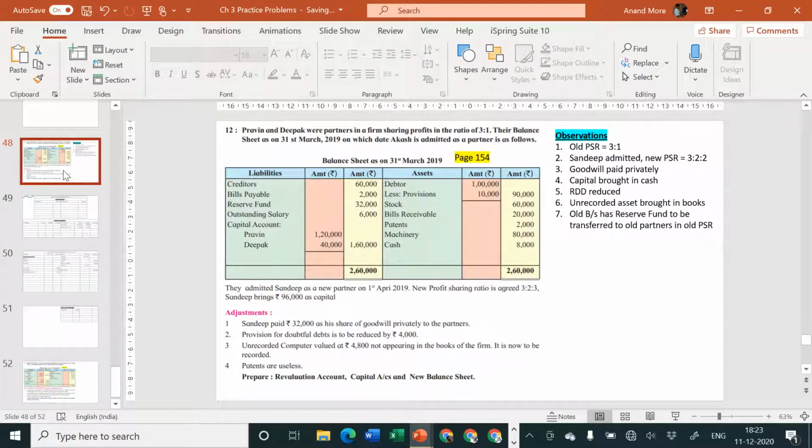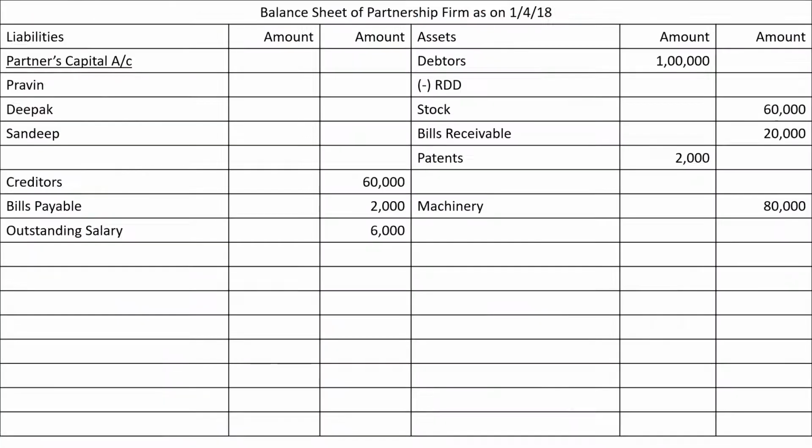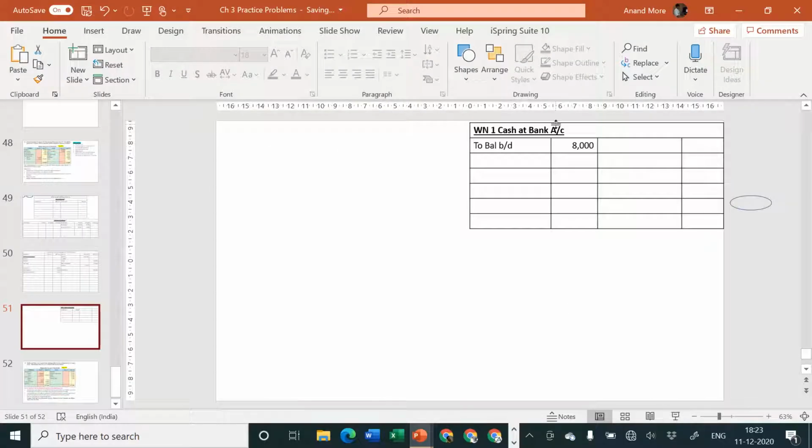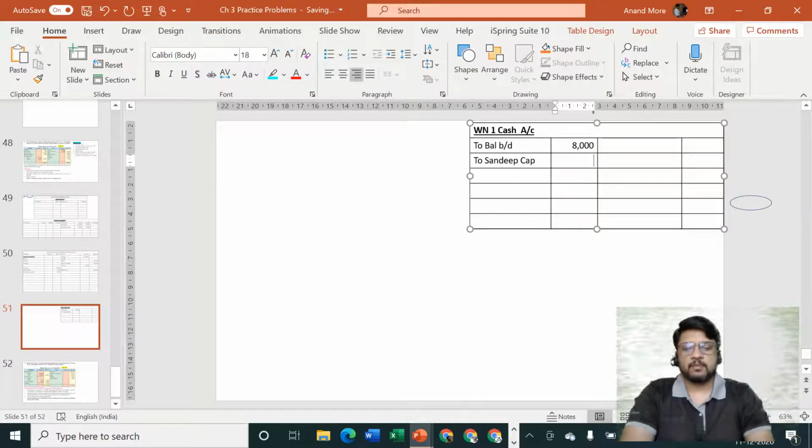Okay. So first step, open necessary ledger accounts, complete. Second step, transfer of assets and liabilities, complete. Third step, capital brought in by the new partner. The amount of capital brought in by the new partner, that is Sandeep, is given in the first line after adjustment. They are telling you Sandeep brings in rupees 96,000 as capital, so the entry will be cash or bank account debit to Sandeep's capital account. Let me go to my cash or bank account. Sandeep's capital account will be considered on the debit side. Amount is how much? Amount is 90,000.